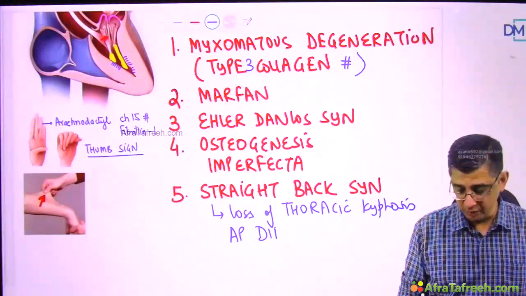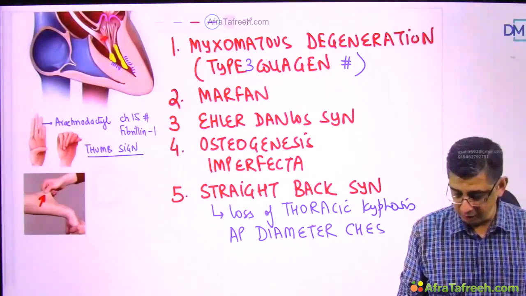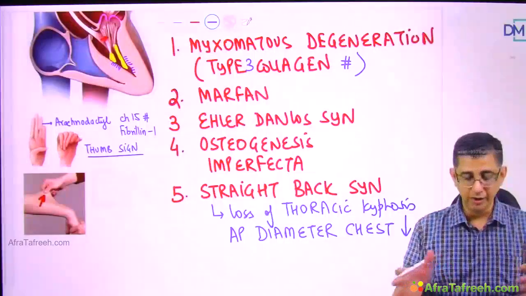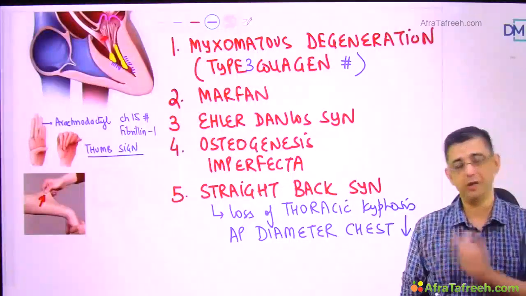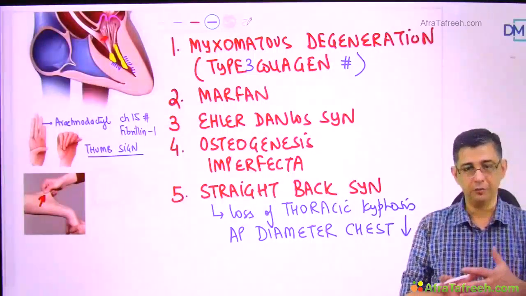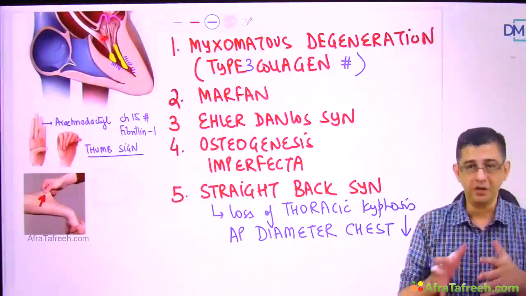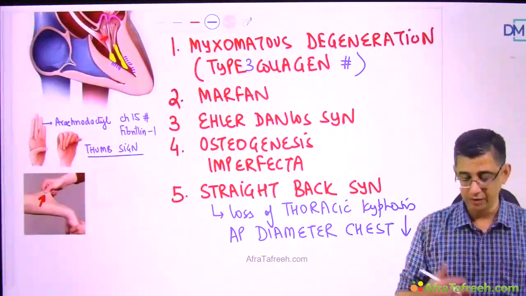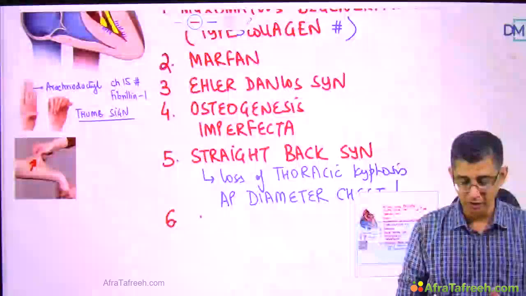The main feature of straight back syndrome is that the antero-posterior diameter of the chest is relatively lesser, so the space available for the heart is also lesser. So the heart gets, in a way, sandwiched between the bony parts, that is the sternum, rib cage, and the thoracic spine, and therefore the presence of this sandwiched heart in the limited chest cavity results in development of mitral valve prolapse in a patient. In fact, this is a rare fact, but MCQ wise it is relatively more important than the standard causes like